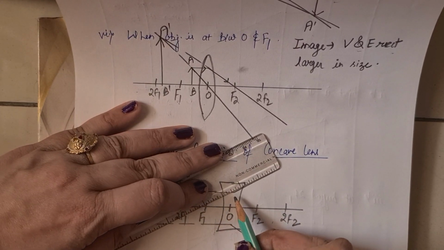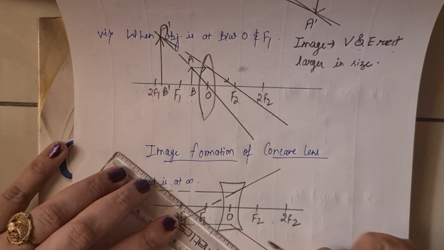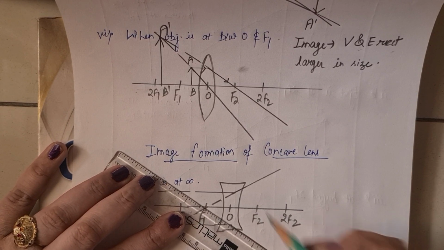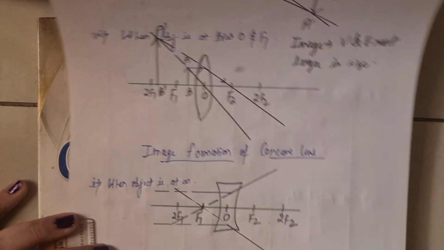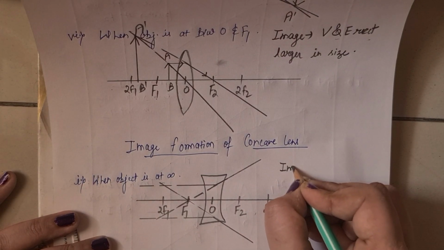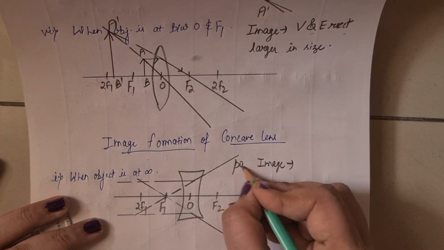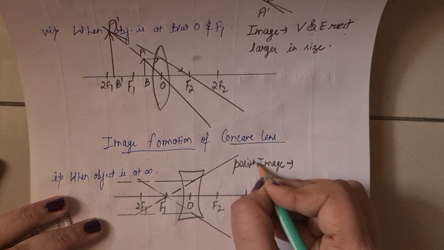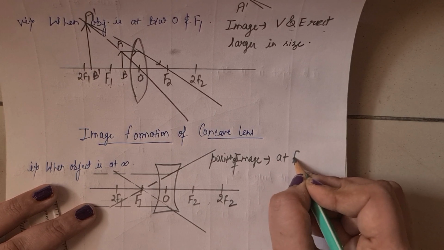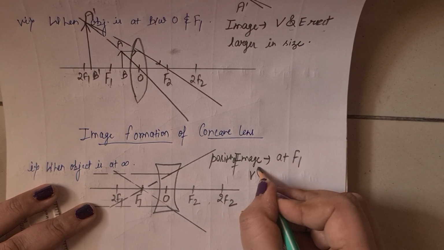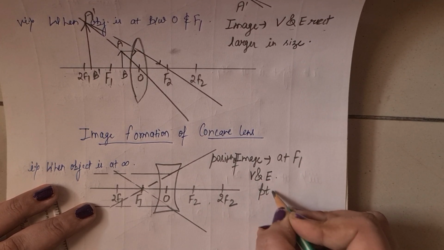It diverges, but somewhere it will converge at F1, but virtually, right? Otherwise it is a diverging lens. So the image is at F1. In this case the position of the image is at F1, virtual and erect and point sized. I am writing in short.